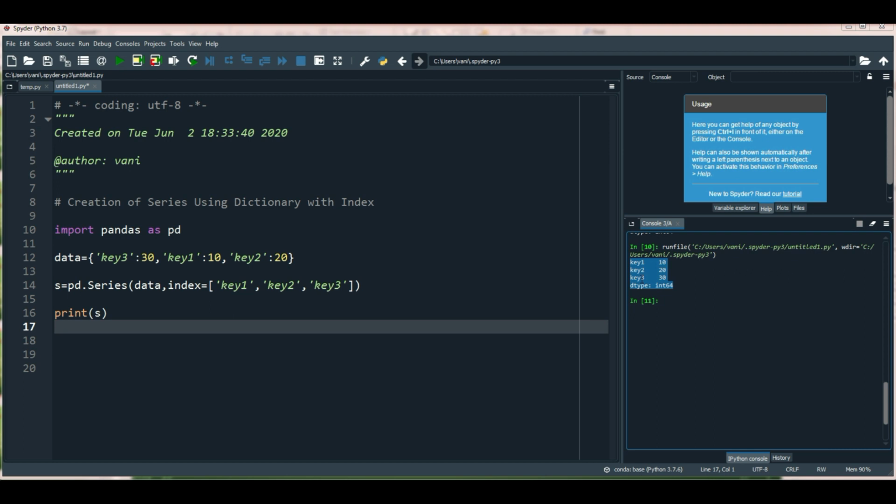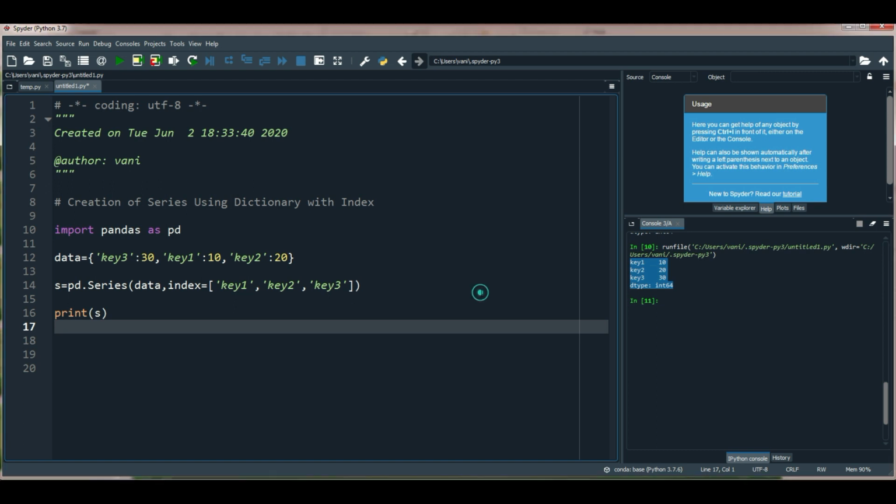If index is passed, the values in data corresponding to the labels in the index will be pulled out. Key 1's corresponding value is 10, it will be pulled out, key 2's corresponding value is 20, and key 3's corresponding value is 30.